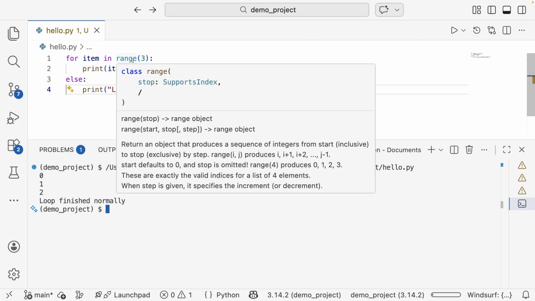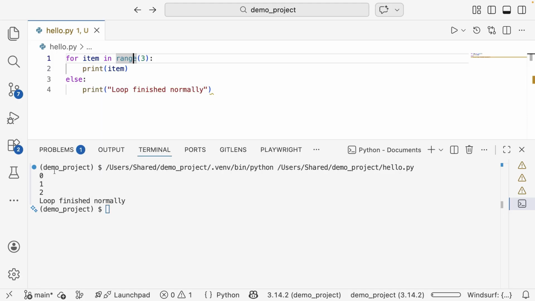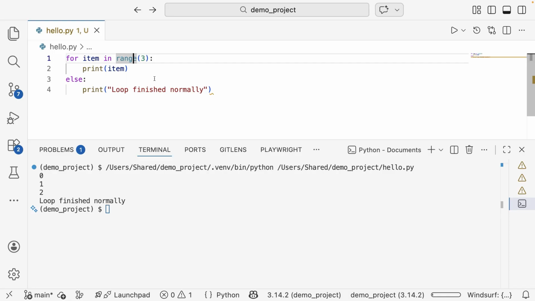For each item in the range of 3, it prints 0, 1 and 2, and the loop finishes, and then "loop finished normally" is printed at the end. So the for loop prints all of 0, 1 and 2, and then the else statement finally prints "loop finished normally".